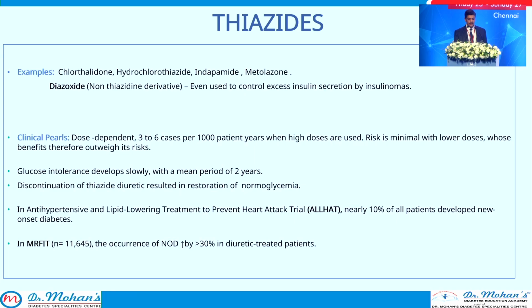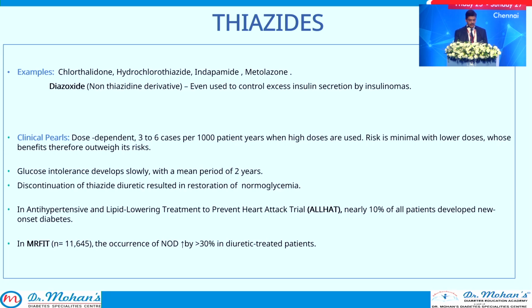Examples are chlorothiazide and hydrochlorothiazide. One member of the family, diazoxide, which is a non-thiazide derivative, is even used to control excess insulin secretion by unresectable insulinomas. So the group has that effect. Clinical pearls: it is dose dependent, and not everyone will get this diabetes. It is very rare, 3 to 6 cases per 1,000 patient years when high doses were used. So risk is minimal with lower doses, whose benefits therefore outweigh the risk.